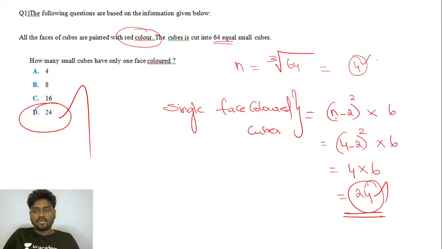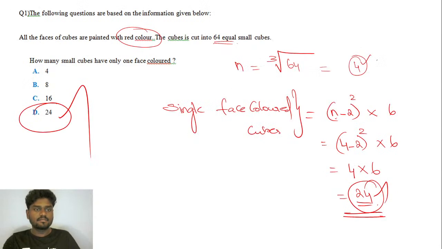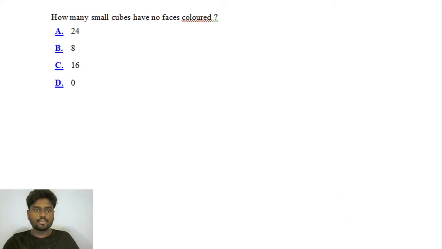So the thing is, just by using the formula, it is super easy to find the exact number of cubes in which only one face is colored. Okay, so let's go for the second one. The same question where you have cut and got 64 equal cubes. You've been asked to find how many small cubes have no faces colored.